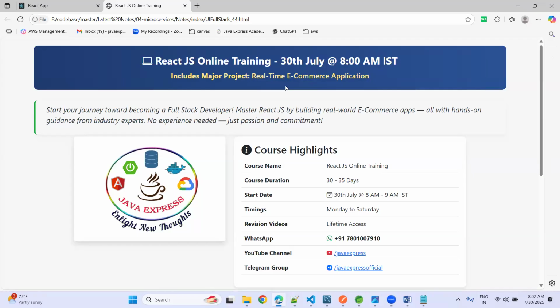Any experience required? Not required. HTML and CSS basics are sufficient. Anyway, as part of my React JS training, we are going to discuss HTML and a couple of CSS topics also, so no worries on that. Even if you don't have any UI exposure, that's okay. You can easily attend this course as well.